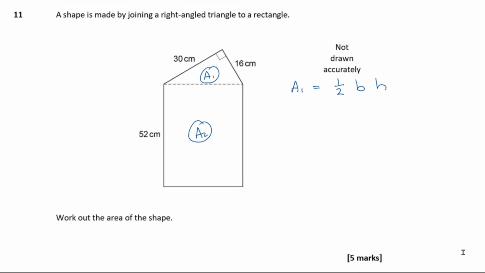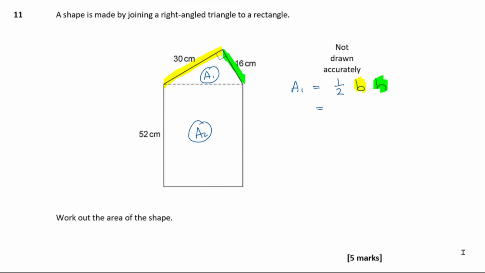Now, base doesn't have to be the one on the bottom. Just your base and height need to be at right angles to each other. So I can use this side here as the base, and I can use this side here as the height because they are at right angles to each other, and so that would be perfectly acceptable for finding the area.